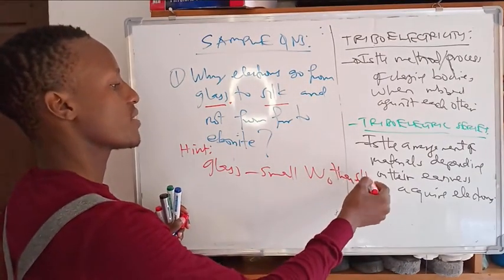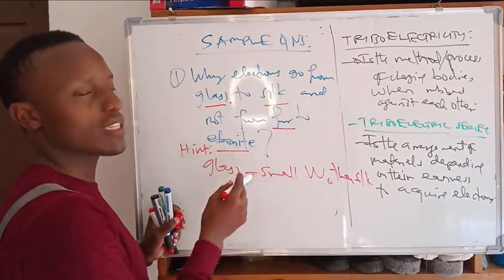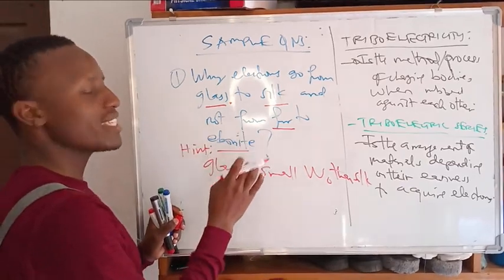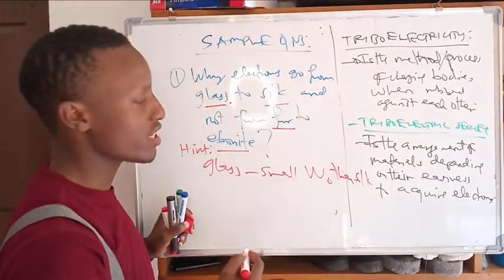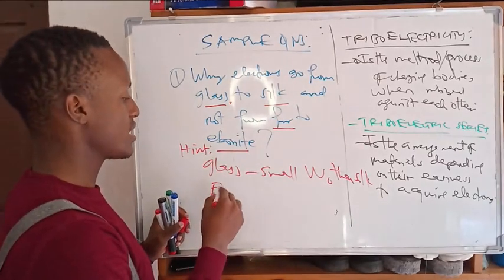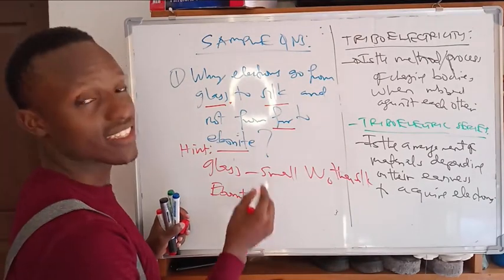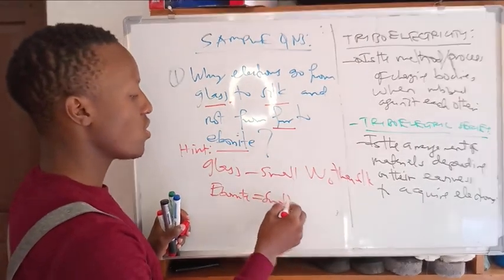But also, why not from fur to ebonite? Meaning ebonite has the largest work function, and fur has the small work function.